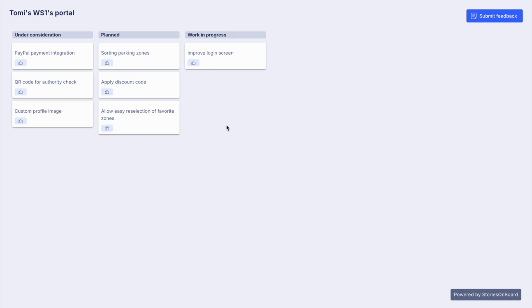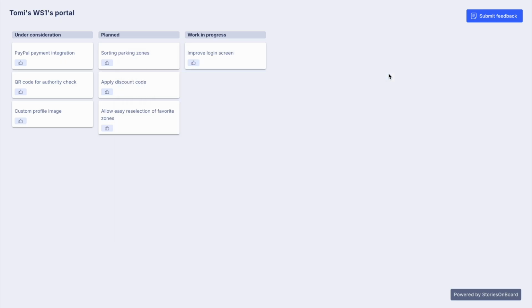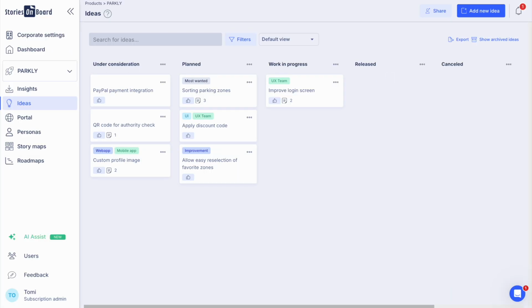If a visitor of the portal has anything in mind which is currently not listed, they can send a new feedback which will add a new insight into the insight inbox for the team. They can then decide whether they are nominating that insight into a new idea or attach it to one of the existing ideas on the idea board.